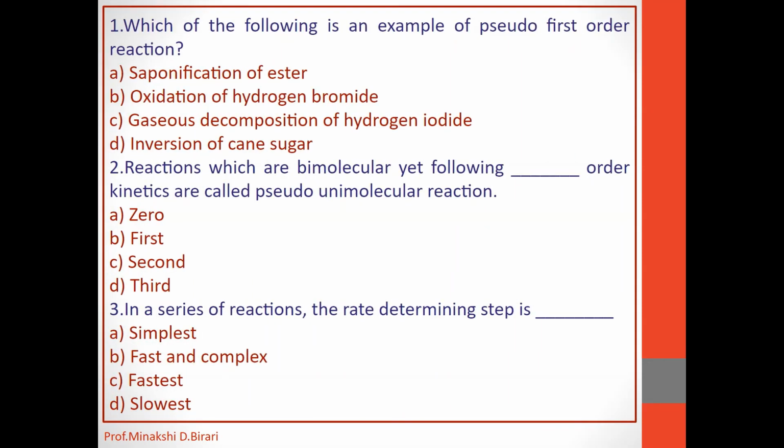Now these are a few questions related to this topic. Which of the following is an example of a pseudo first order reaction? The second question: reactions which are bimolecular yet following first order kinetics are called pseudo unimolecular reactions. Or third, in a series of reactions the rate determining step is. There are various options you can choose the correct answer from, and like that you can solve the various questions related to this topic.